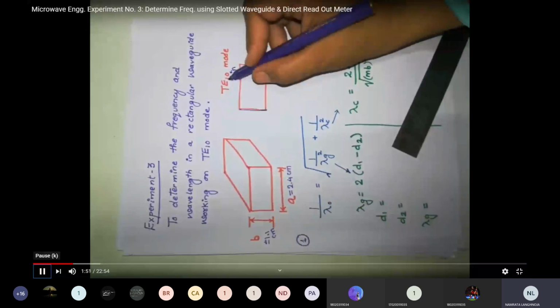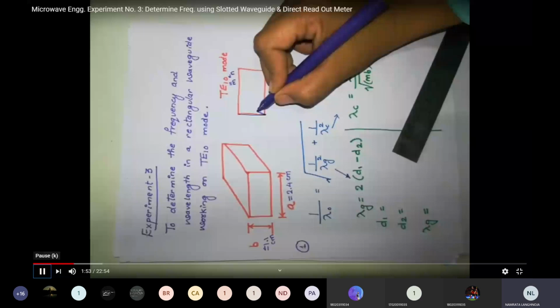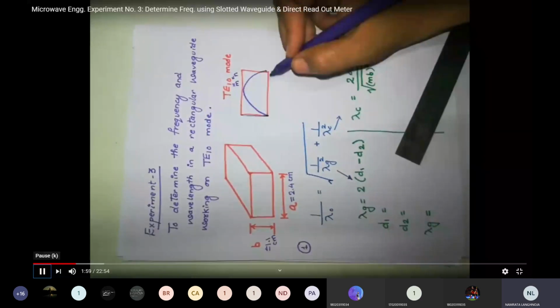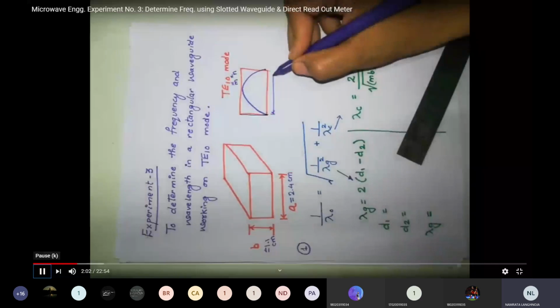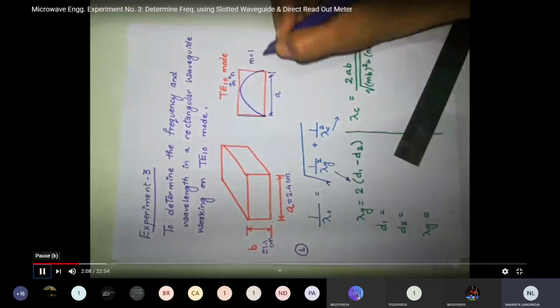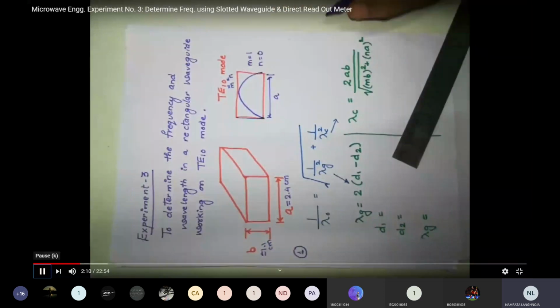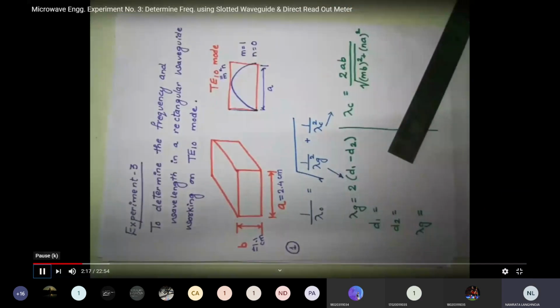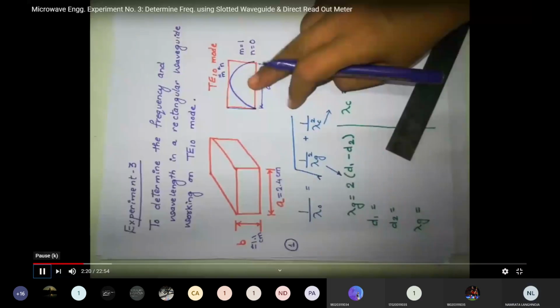So this is my TE10 mode. This is my half cycle that is varying along the broader dimension. And here I can say that my value of M is equal to 1 and N is equal to 0. So this thing we are going to perform using our microwave test bench. So this mode we are going to give as input to our microwave test bench.